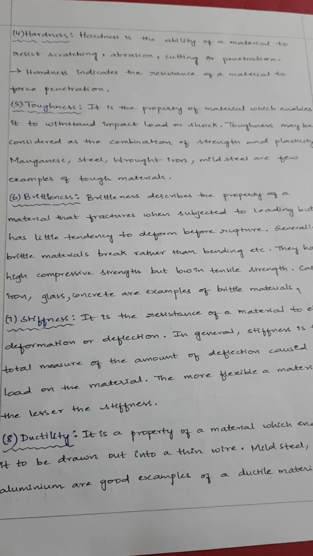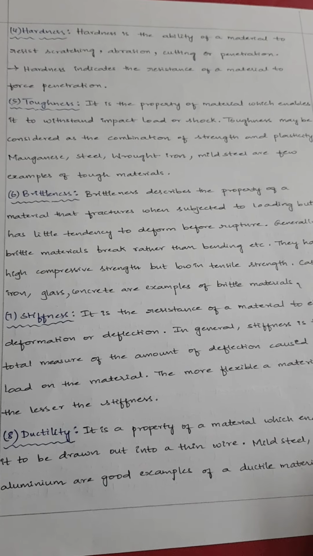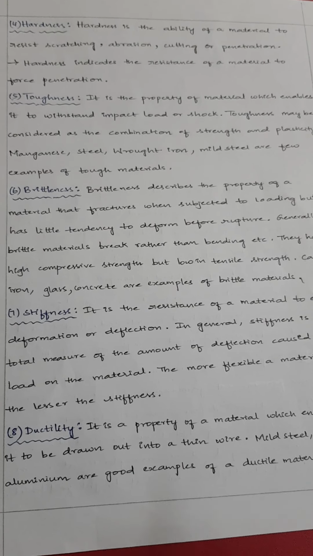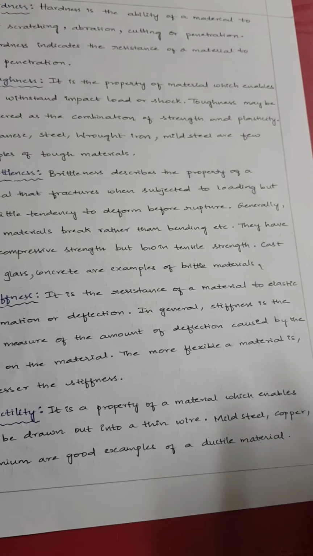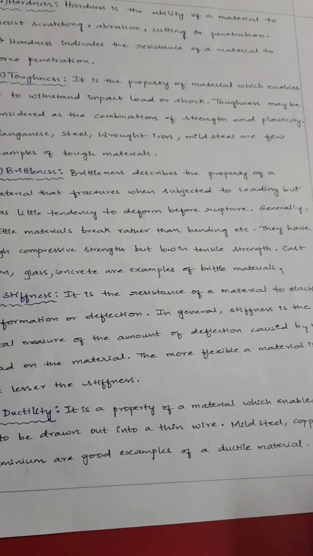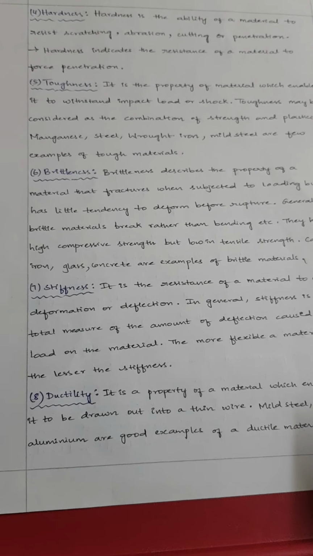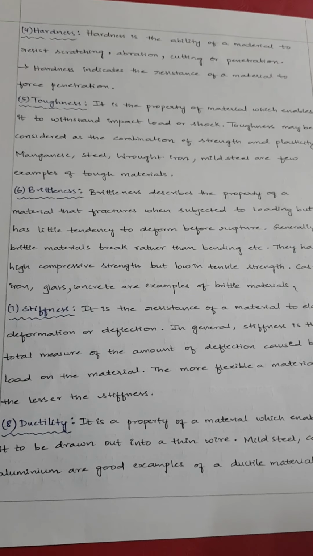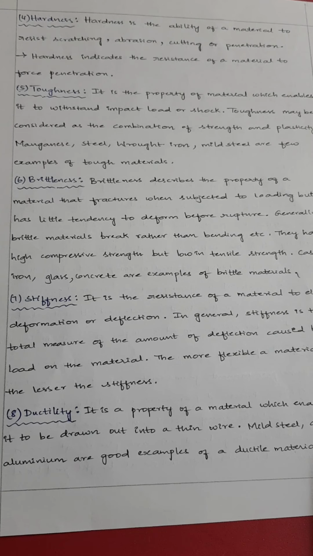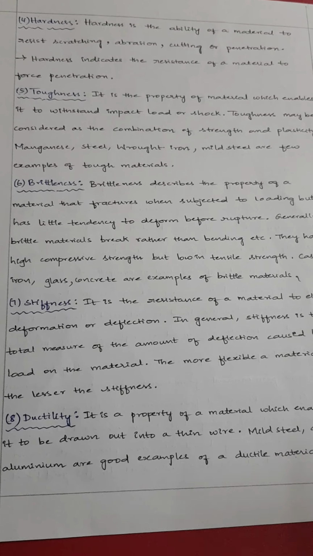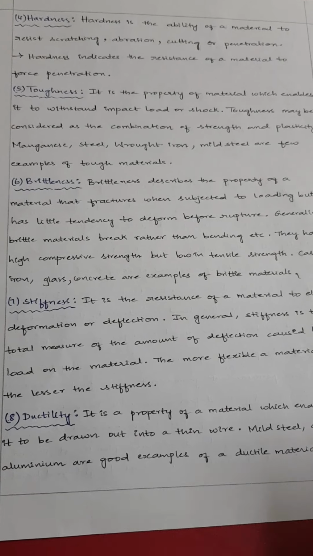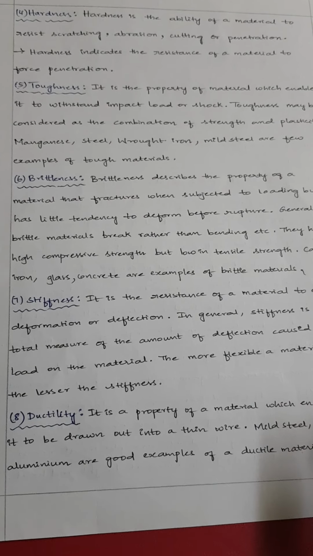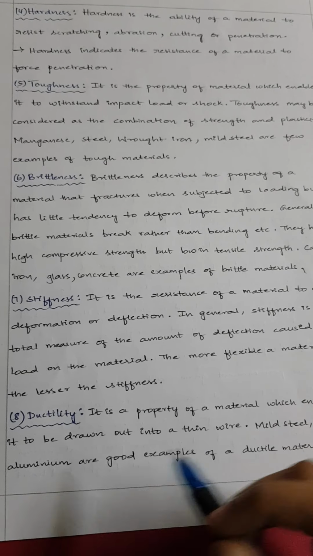Next comes brittleness. As I have taken the same example of glass, glass is brittle in nature, which means if I apply a load, it breaks very easily. It is converting into fragments very easily. Such tendency is called brittle nature. Even at a very small load, the metal will break easily, the metal will rupture easily. That's called brittleness. Glass, concrete, cast iron and chalk, all such things come under examples of brittle materials.